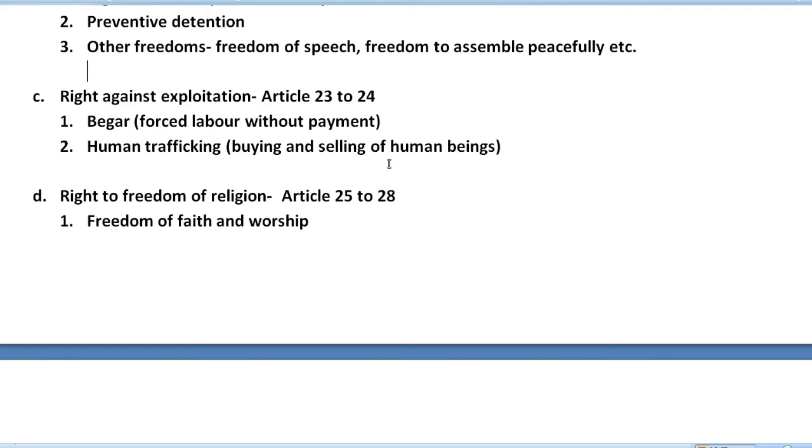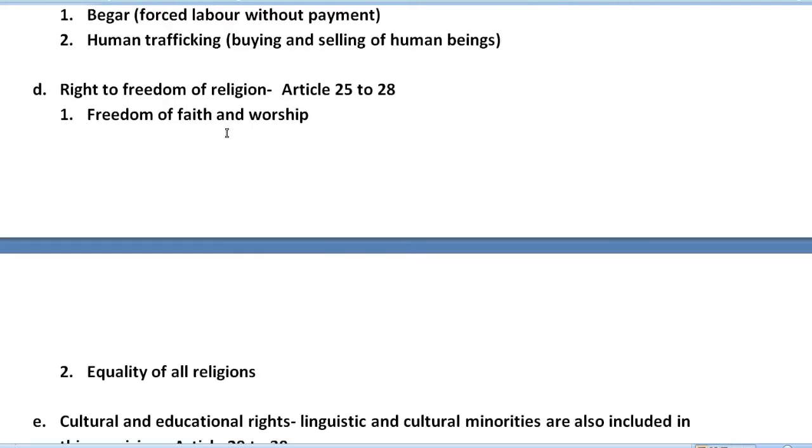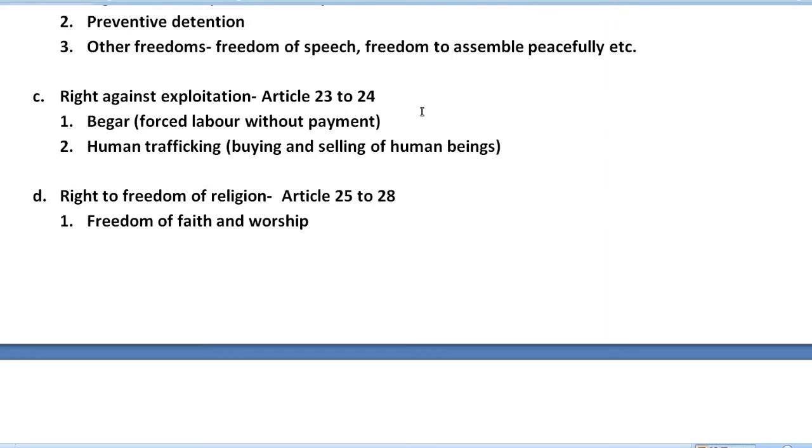And next we have prohibition of employment of children in hazardous jobs. In some factories we have seen that many children were working there, which is a very hazardous place for them. In those kinds of places, children are not allowed to work. So all these things come under the right against exploitation, which is Articles 23 to 24.